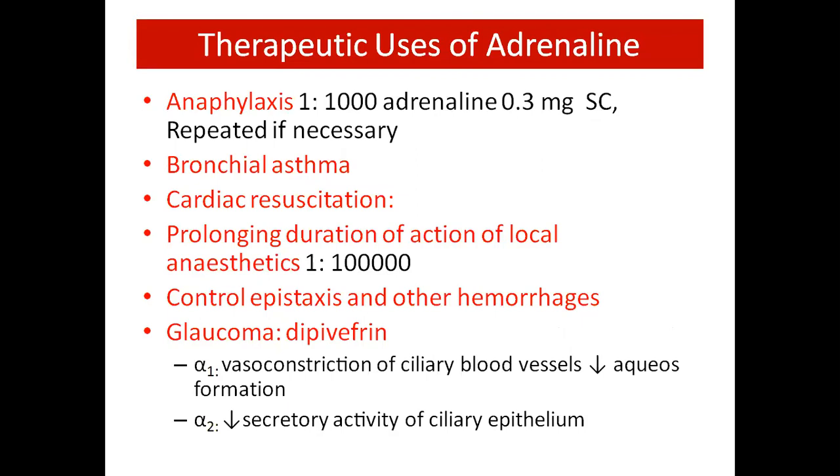Therapeutic uses of adrenaline. In anaphylactic shock, 1:1000 adrenaline should be given in a dose of 0.3 mg subcutaneously, repeated if necessary. In bronchial asthma, cardiac resuscitation and prolonging duration of action of local anesthetic, it should be given as 1:1 lakh. It is also used to control epistaxis and other hemorrhagic conditions, and in glaucoma as dipivefrine.